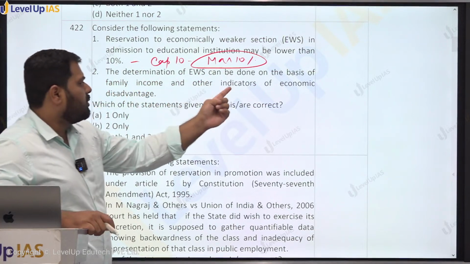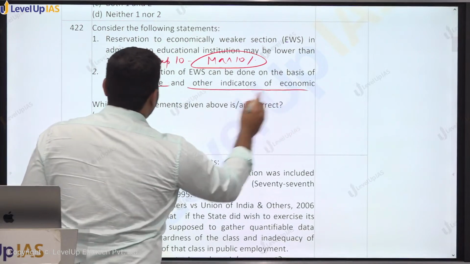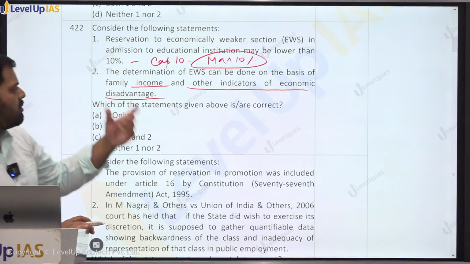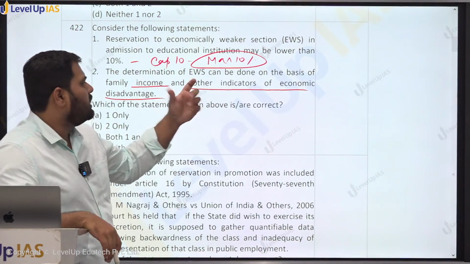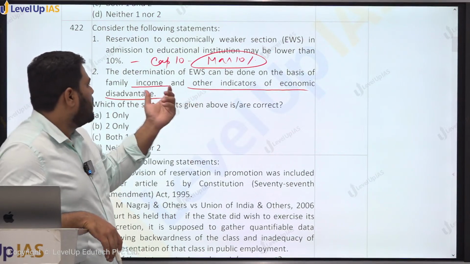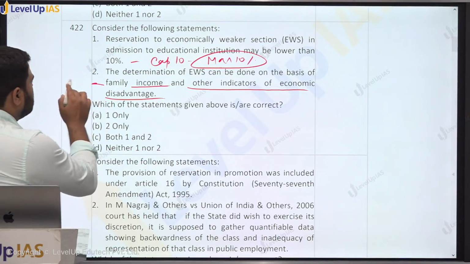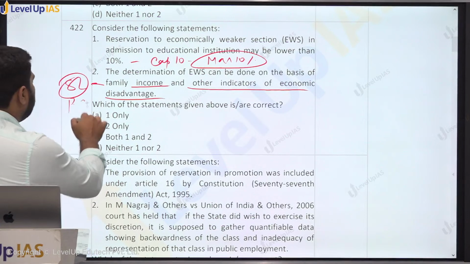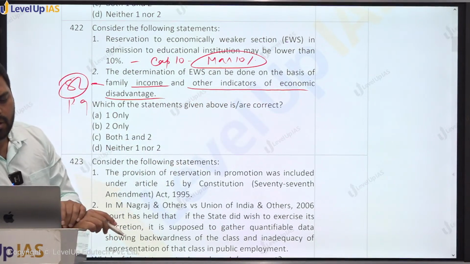The determination of EWS can be done on the basis of family income and other indicators of income disadvantages. Right? So any person who is claiming this reservation, whether they fall under the EWS category or not, it shall be done after calculation of their family income. The present limit, as you call it, is 8 lakh rupees per annum, and other economic indicators like holding of a residential property, etc.